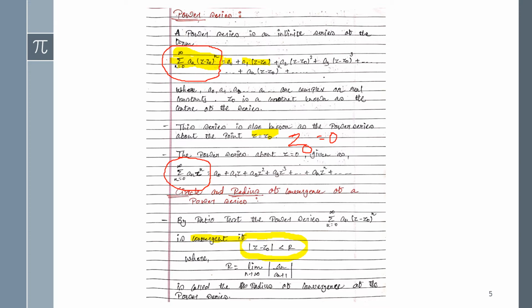So to find R, you have to find a_n, which will be given in your equation, and after that you have to find a_(n+1). Then you have to take its ratio, and then you have to apply the limits, and you will find R. Then we can denote it as convergent in terms of this, that mod (z minus z0) is less than R, suppose R is coming to 5, 0, etc.